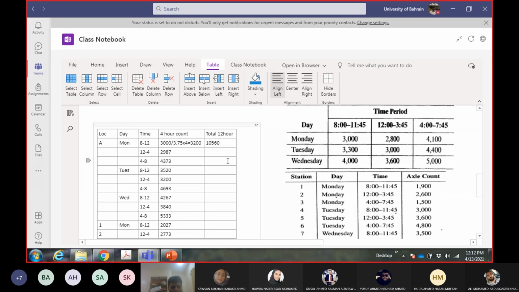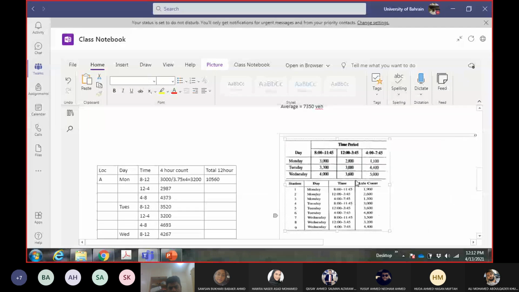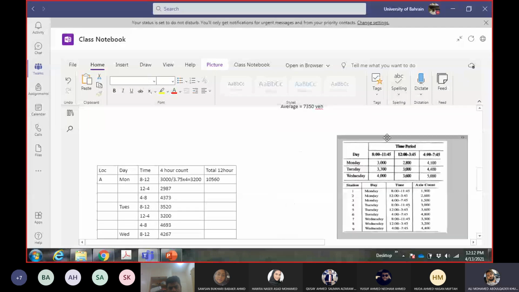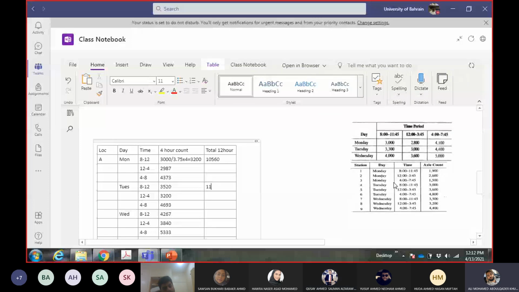Okay. And for Tuesday, these values: 11413.